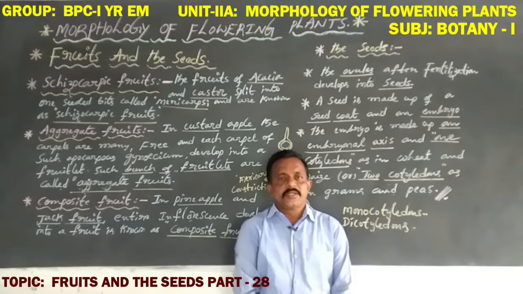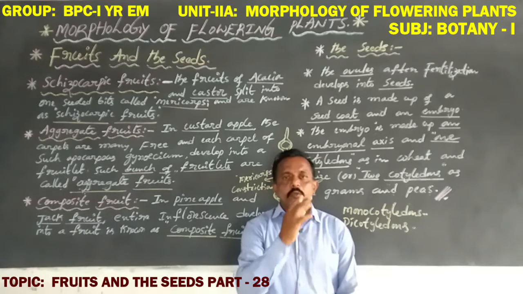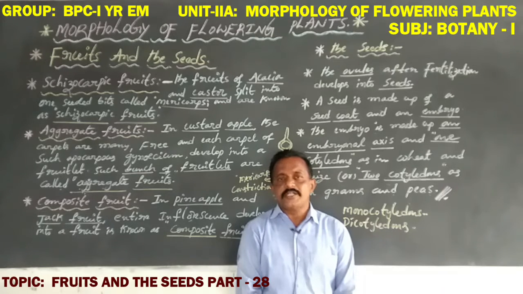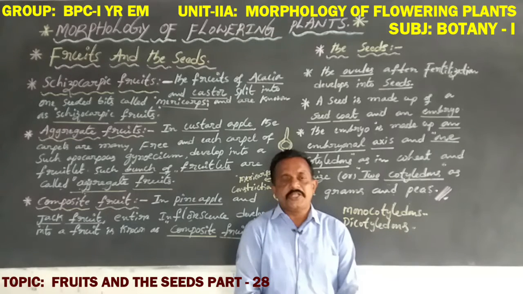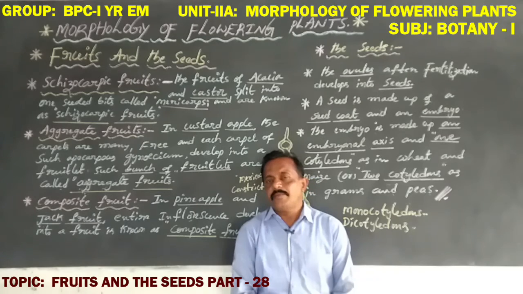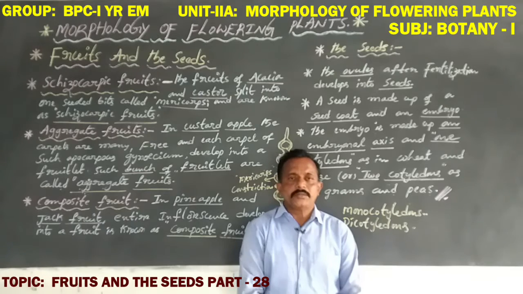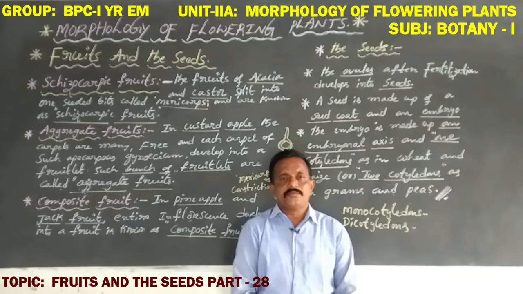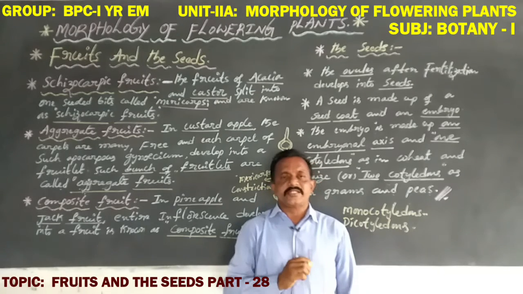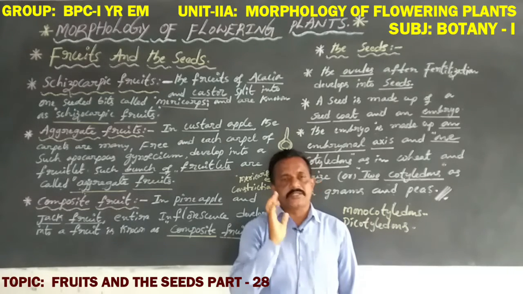Dear students, we have totally completed Unit 2, Structural Organization in Plants, the chapter Morphology of Flowering Plants, including the root, the stem, the leaf, the inflorescence, the flower, the fruits, and the seeds.